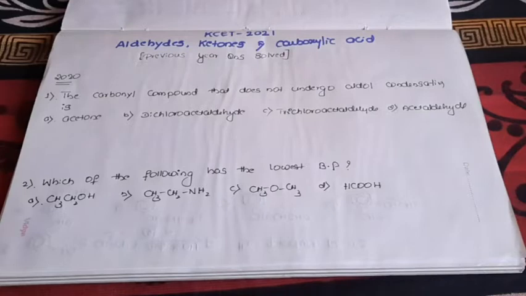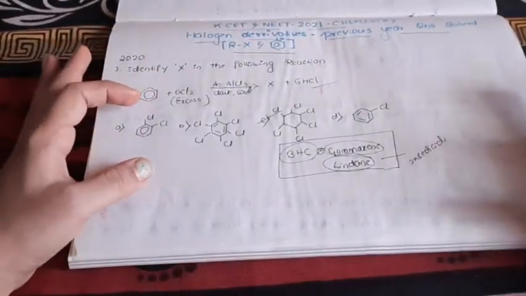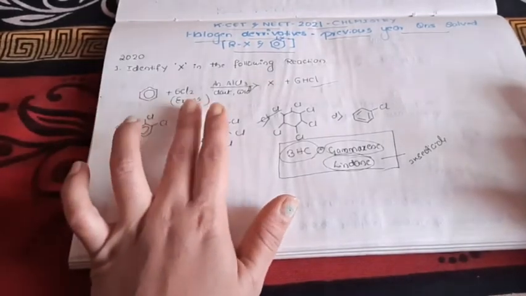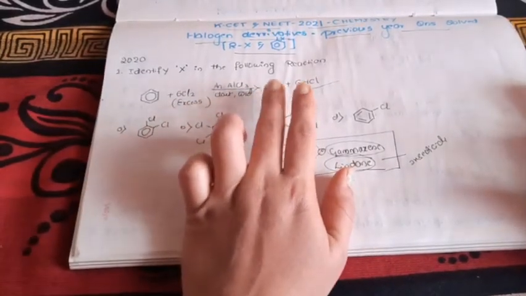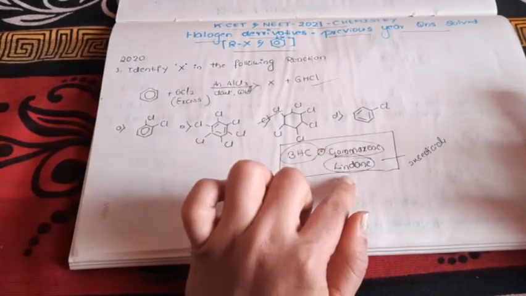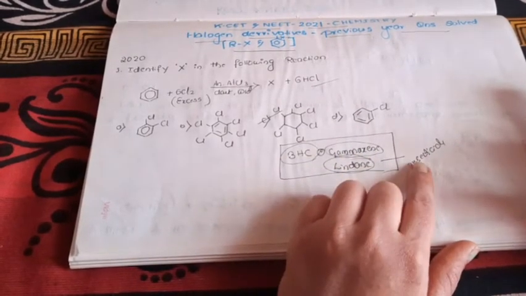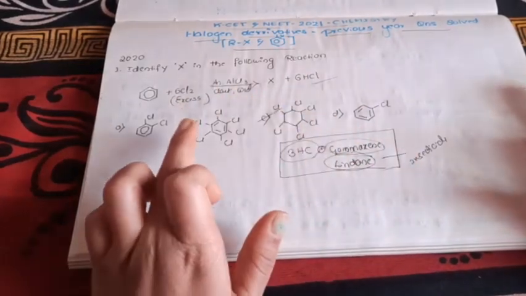In the previous video we discussed haloalkanes and haloarenes of 2020, 19 and 18, where there was one question on which I made a mistake, so I'm going to show it. See, benzene when treated with excess chlorine gives benzene hexachloride, that is BHC, gammaxane, or it can be called lindane, which can be used as an insecticide. But dear students, I made a mistake: option B is correct.